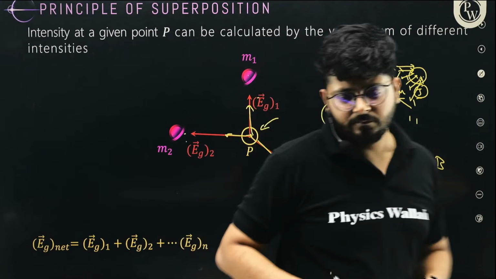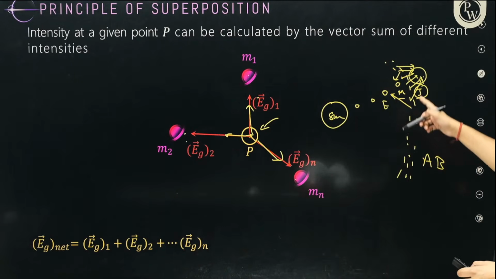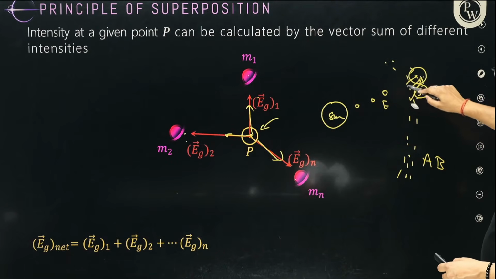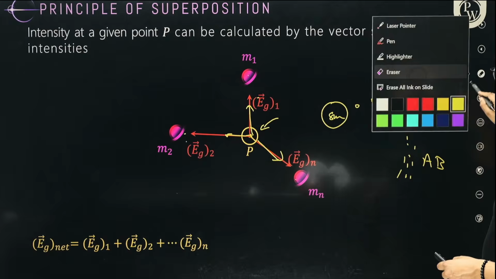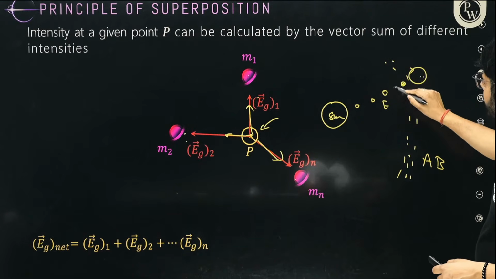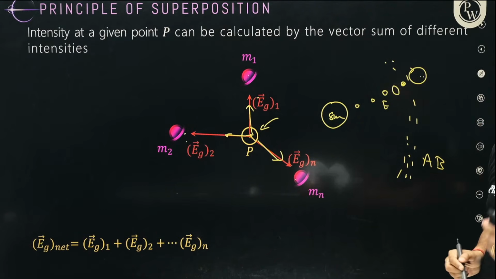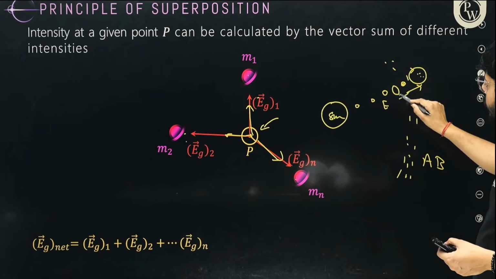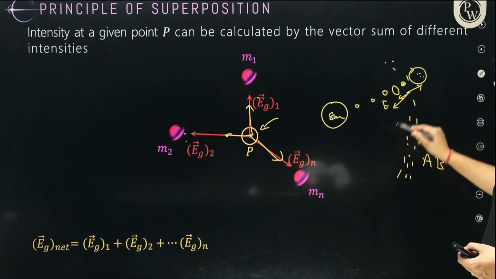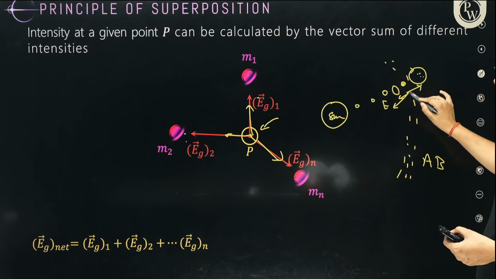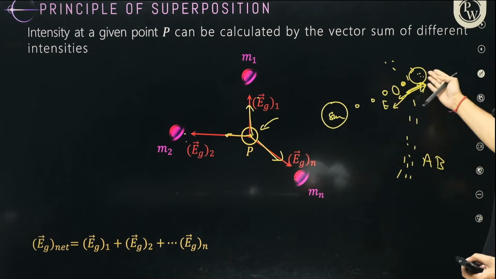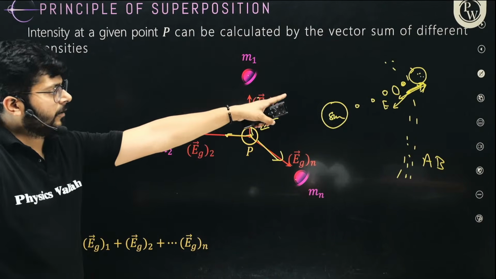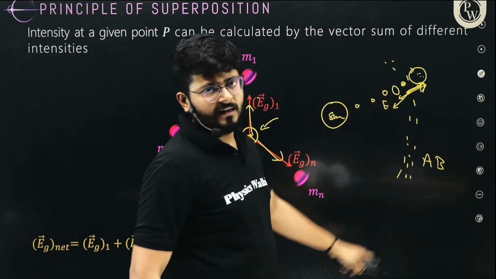Okay, all right. So this is the main idea. Now why am I telling you this? I'm telling you this because if you talk about any random asteroid in the asteroid belt, it is experiencing the gravitational field due to Jupiter, due to Mars, and due to Earth, right? But the net gravitational field is higher towards Jupiter, which is why it moves there, and not towards the others, right? So the principle of superposition is acting on that particular asteroid living in the asteroid belt, right?